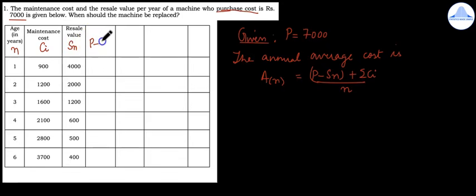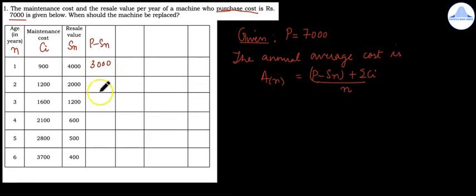So in the table form the column P minus SN. Actually these problems are very simple. There is only one formula which you have to learn and it is basically only calculations to get the final answer. So it is 7,000 minus 4,000. So you will get 3,000.